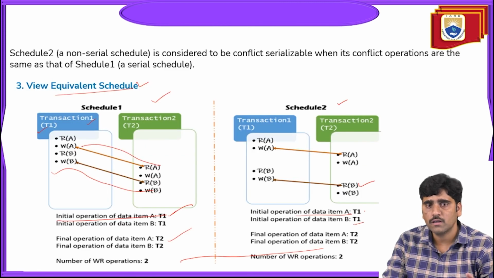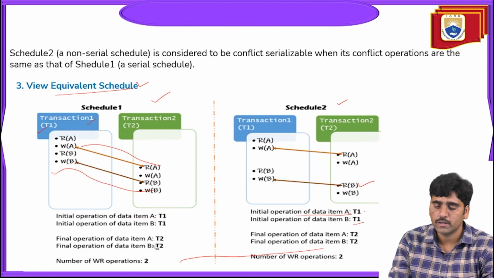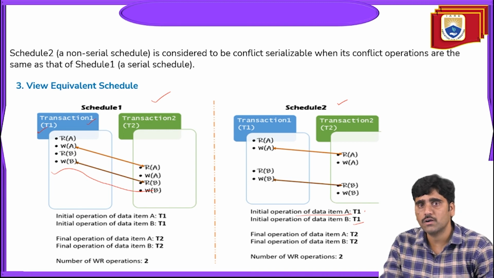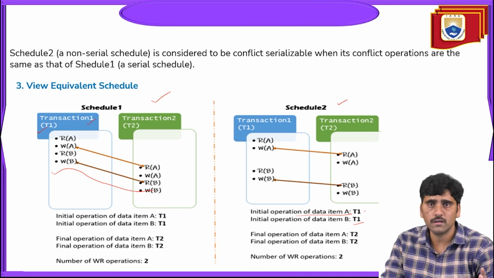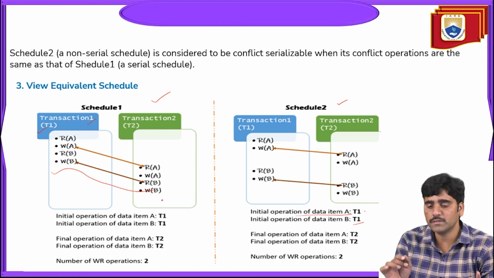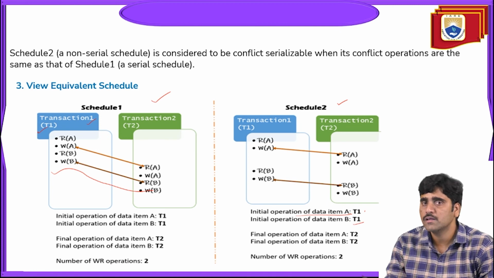Next, the third one, view equivalent schedule. View equivalent schedule means the initial operations of the scheduled transactions must be the same, the final operations must be the same, and the number of read or write operations performed on the transactions must be the same.